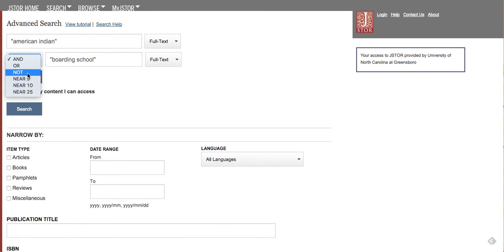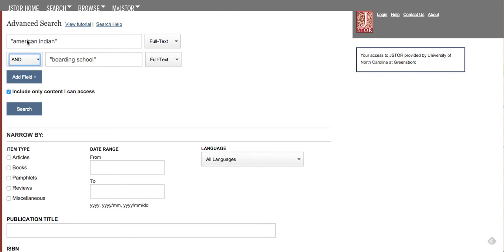I feel like those first three are pretty self-explanatory, but let me talk a little bit about the near 5, 10, or 25. If I selected this search operator, then I would be looking for the words American Indian to appear within 5 words of the words boarding school.